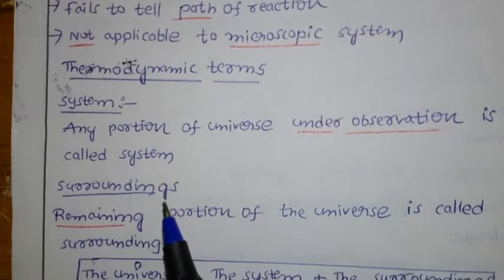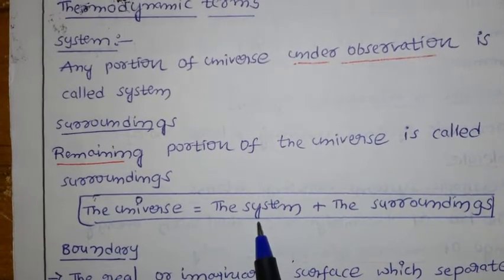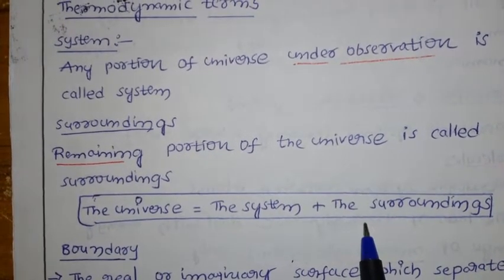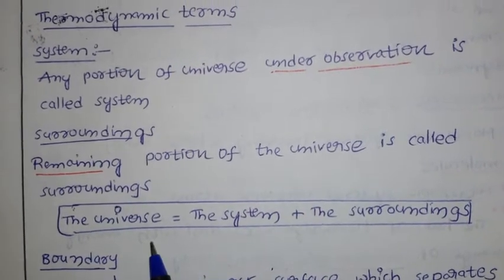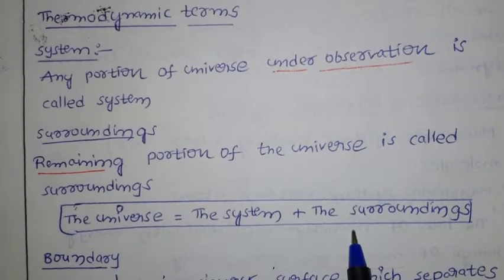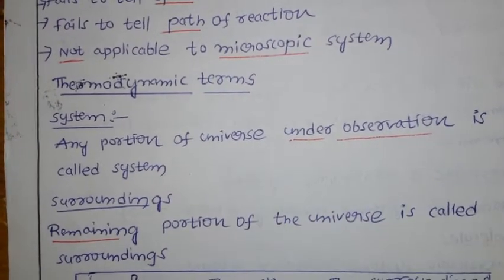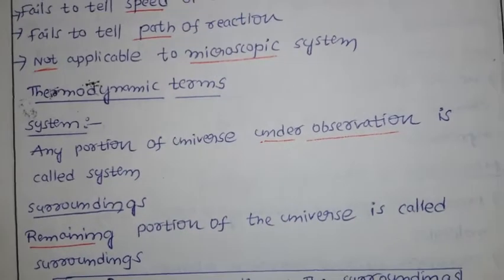First let us come to know, here we have the universe. Universe means the system and surrounding together is called the universe. So universe is system plus surrounding together. Now system is any portion of universe under observation is called system.